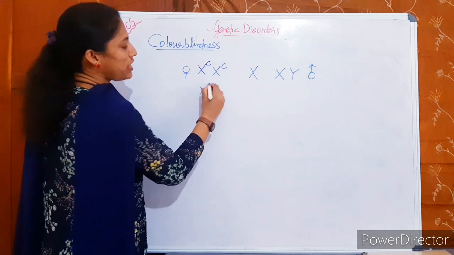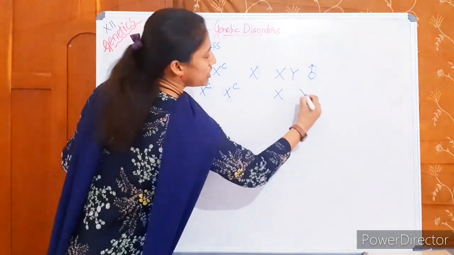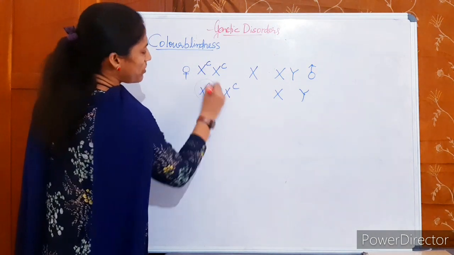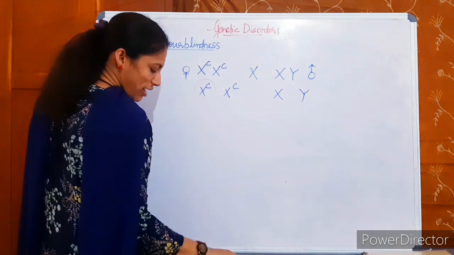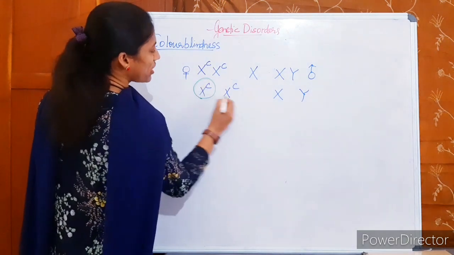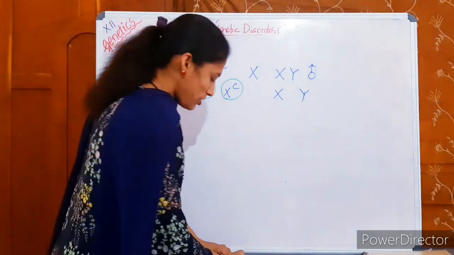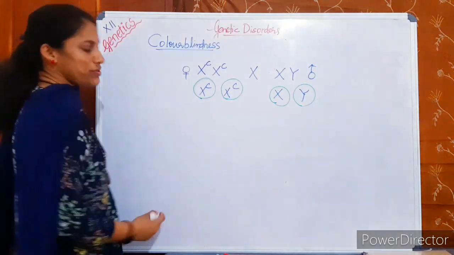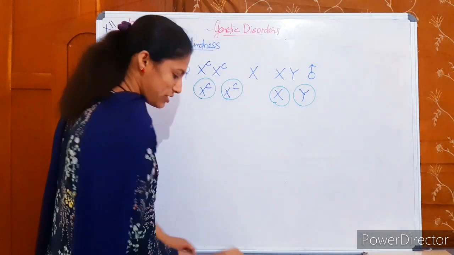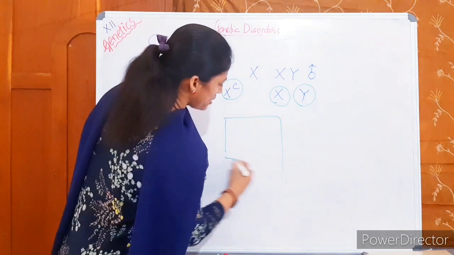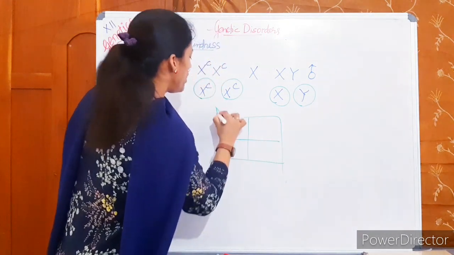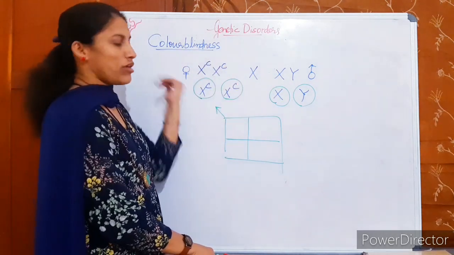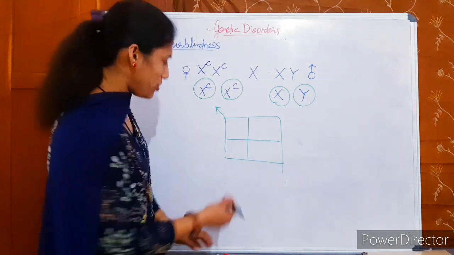The female produces only one type of gamete, X^C, and the male produces gametes X and Y. In the Punnett square you can show the possibilities. From home, you work out the remaining cases: normal man with colorblind woman, colorblind man with normal woman, and so on.